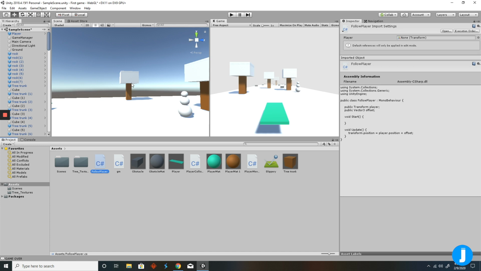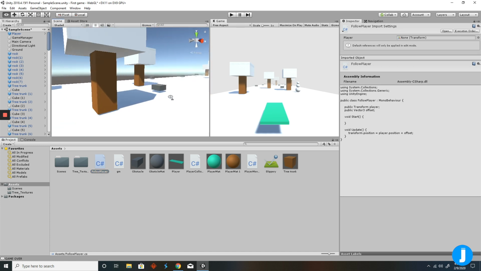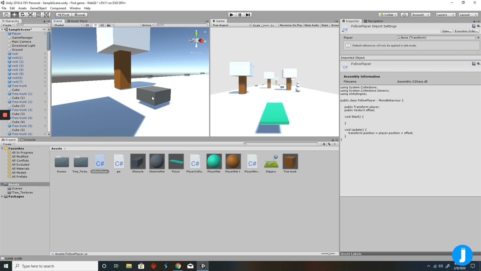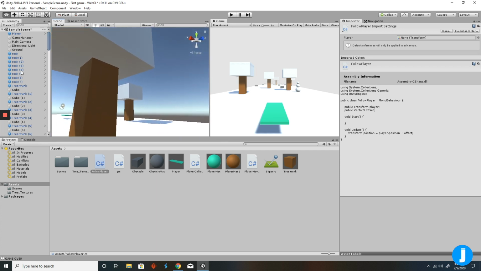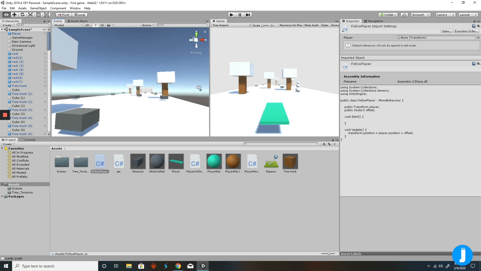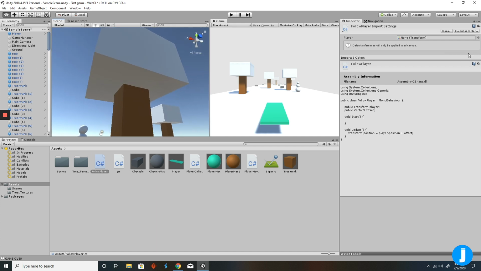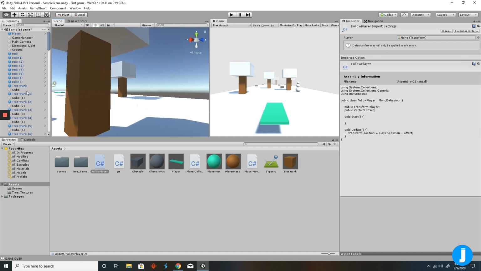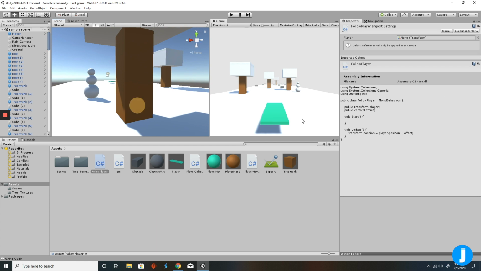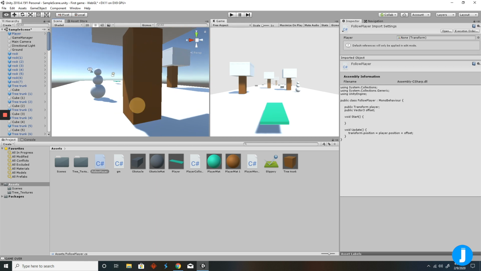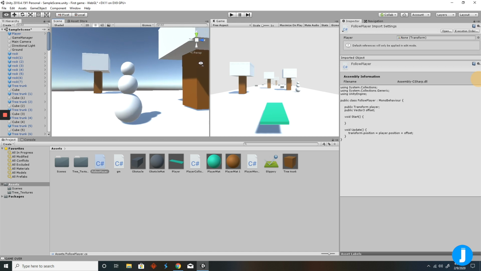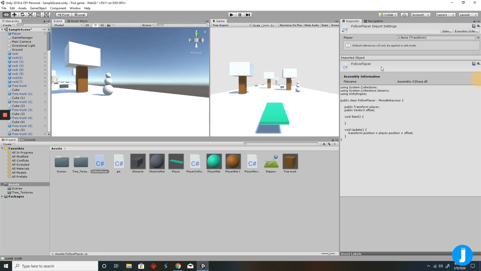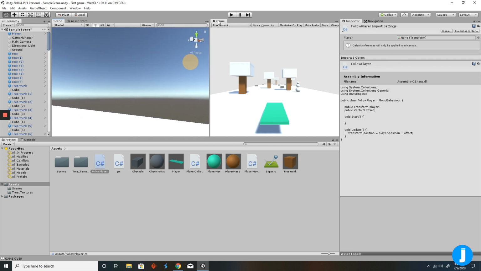So for our first object, we have a rock, and this is just a matted cube. And another object we had is trees, and this is just two different cubes that we just matted differently for different colors that give it that winter effect. And we also had some snowmen, and we thought this would add a really cool effect to our game. So next, Anthony's going to show you a little bit of the gameplay, and we hope you enjoy it.